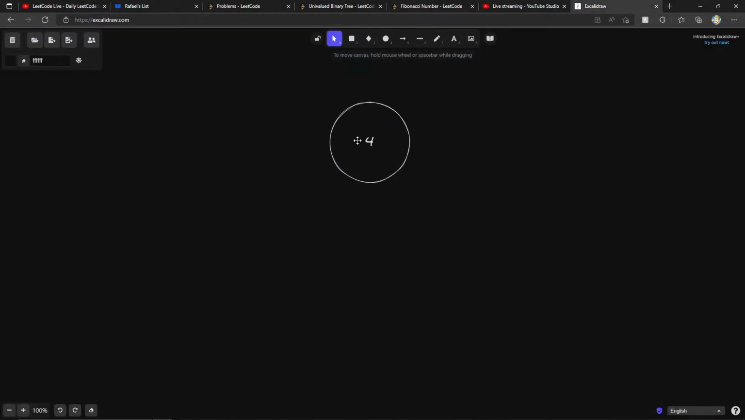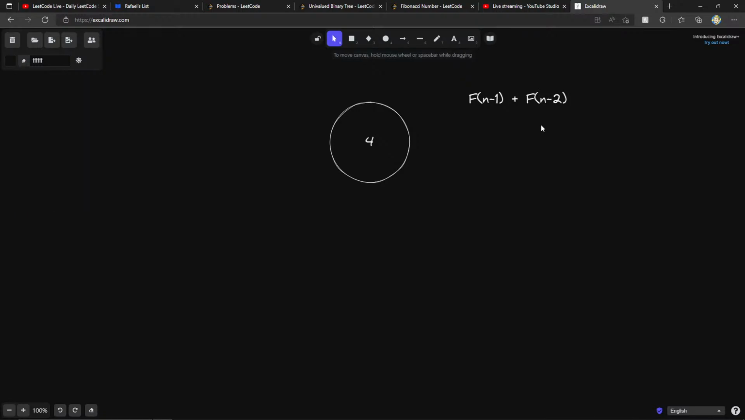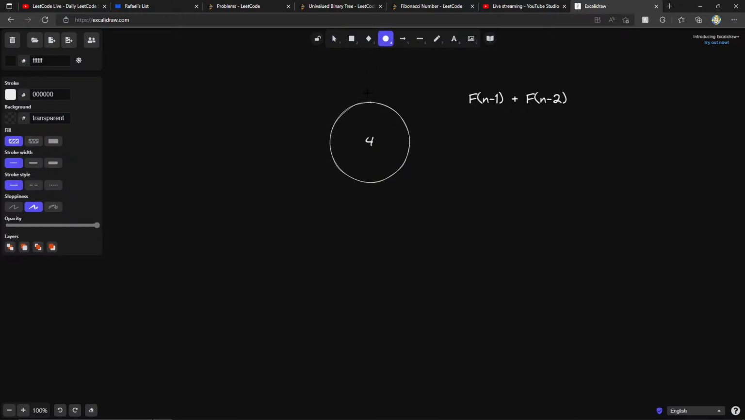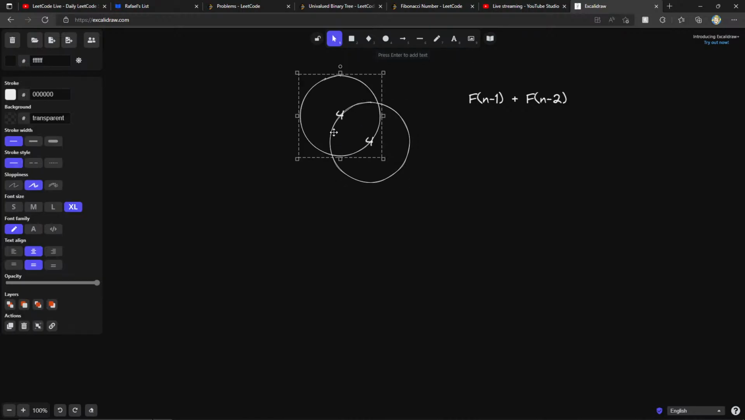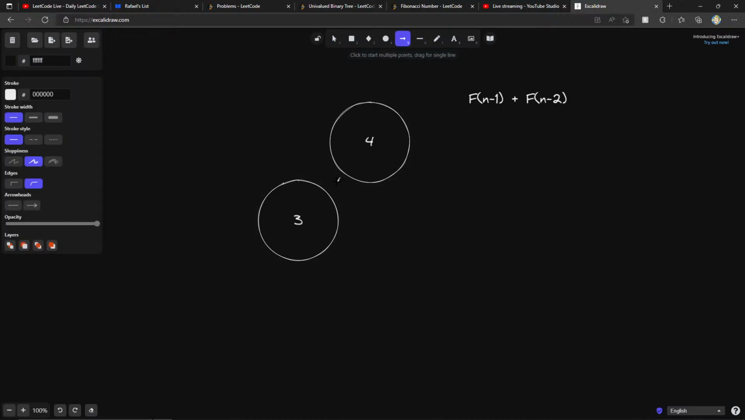Right, so let's come back here. So we have 4, and let's remind ourselves of the function here. So f of n minus 1 plus f of n minus 2. Okay, so let's imagine we're going to start here at 4, we're going to call f of n. So we're going to slowly build out our tree. So I'm going to copy this, we're going to move it here. This is going to be a 3, right? Because that's what we're calling it with.